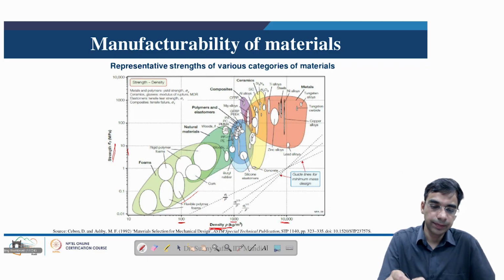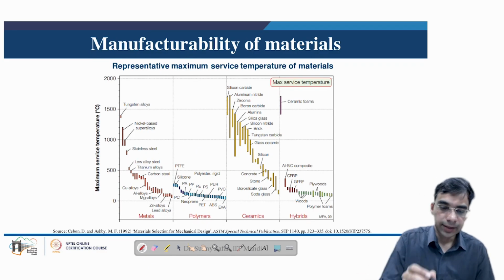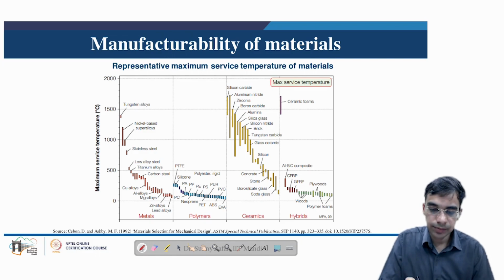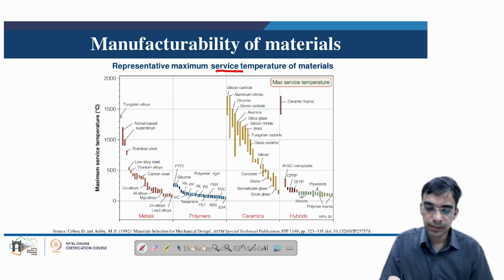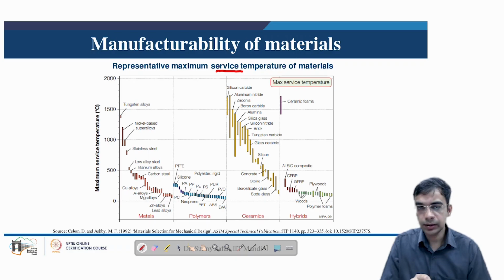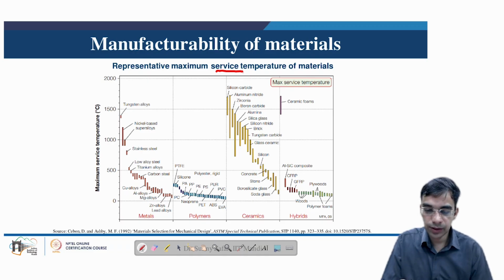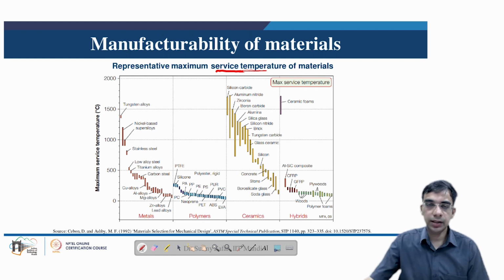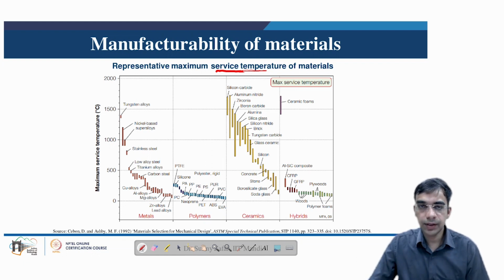So in this slide we look at the representative maximum service temperature for various materials. We have seen how strength and melting point or maybe the hardness etc. influence. So it is very important to understand this concept of service temperature also. Service temperature is basically the temperature at which the product will satisfactorily perform its intended function.